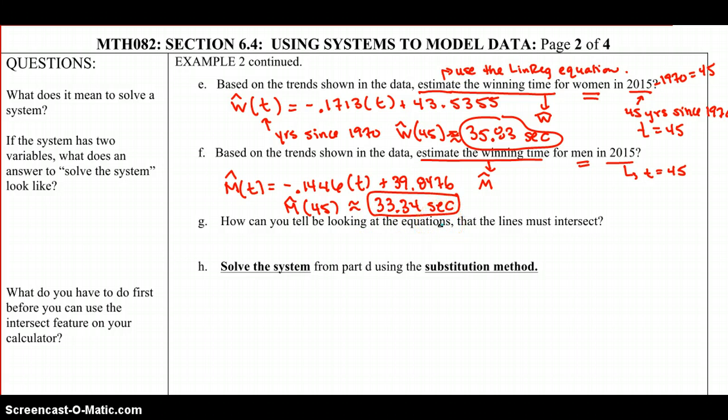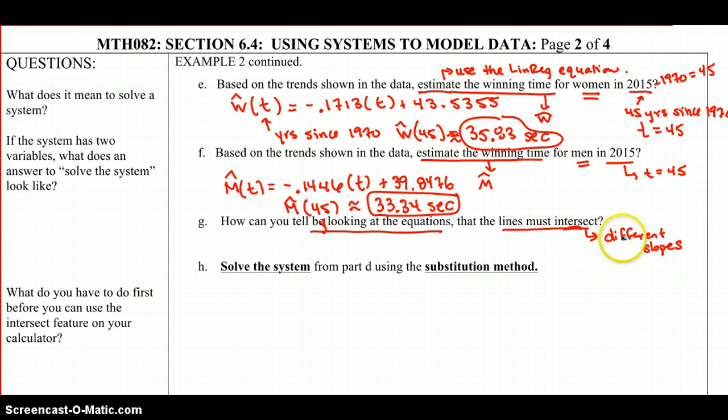So now part G asks us how you can tell by looking at the equations that the lines must intersect. Well, for lines to intersect, they need to have different slopes. If the slopes are the same, then we either have parallel lines or coinciding lines.